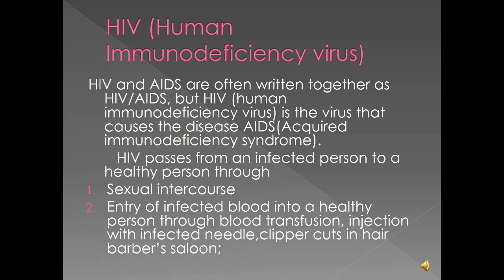2. Entry of infected blood into a healthy person through blood transfusion, injection with infected needle, clipper cut in hair barber's salon. This one simply means that if someone is sick and needs blood, and the blood of an infected person is donated to the person that is sick, the person will contract the disease because there will be a mixture of blood of the healthy person and the infected person. Number 2, injection with infected needles.